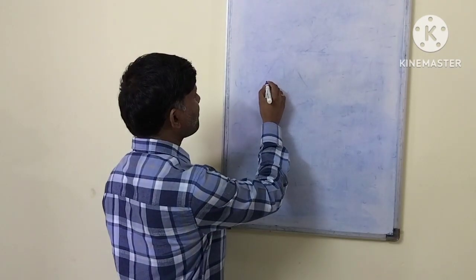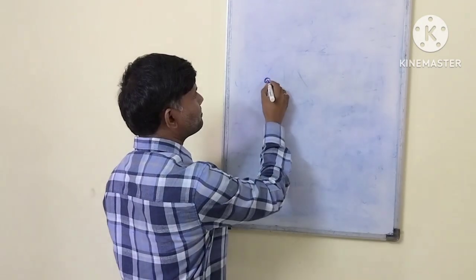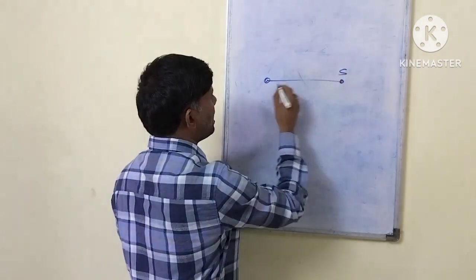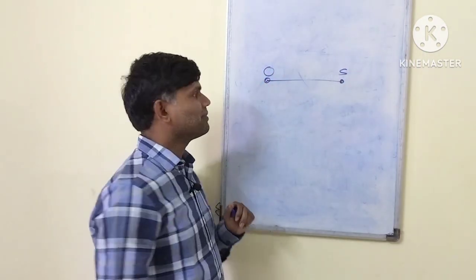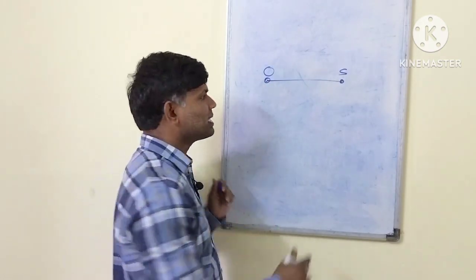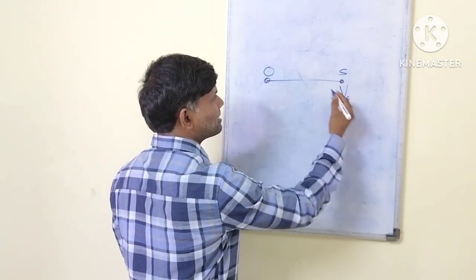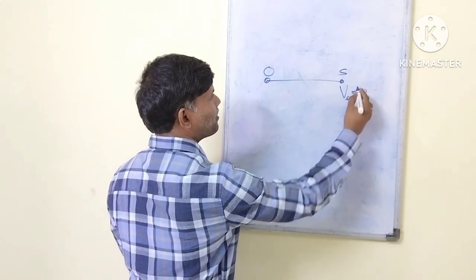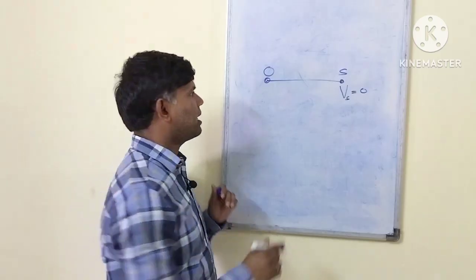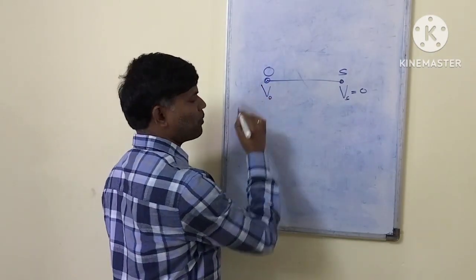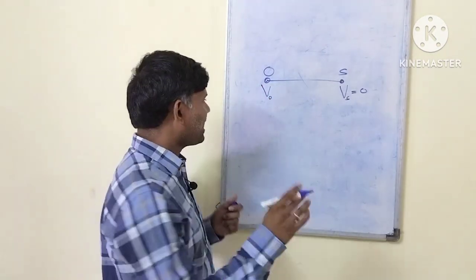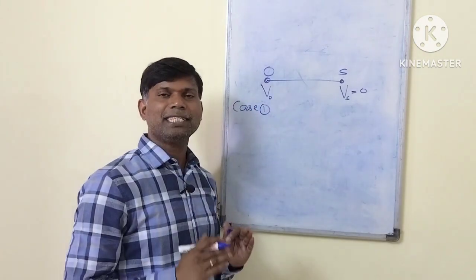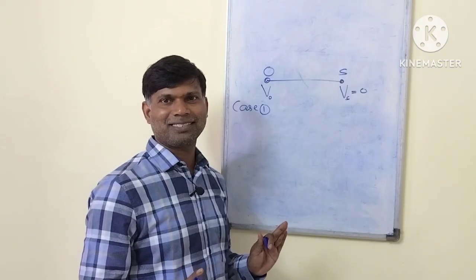Suppose this fellow is the observer and this fellow is the source. S is the source, observer is O. Velocity of the source I am calling Vs. It is at rest, so it is equal to 0. Velocity of the observer is Vo. The first case, case 1, the observer is moving towards the source.